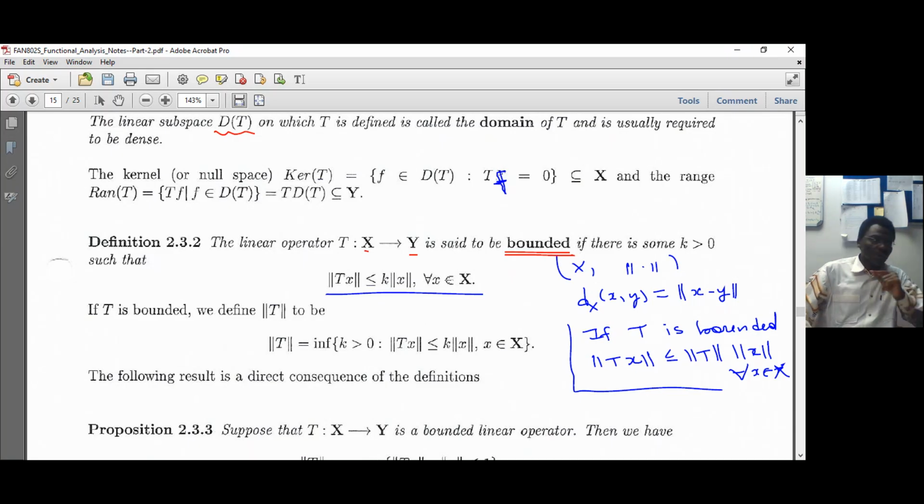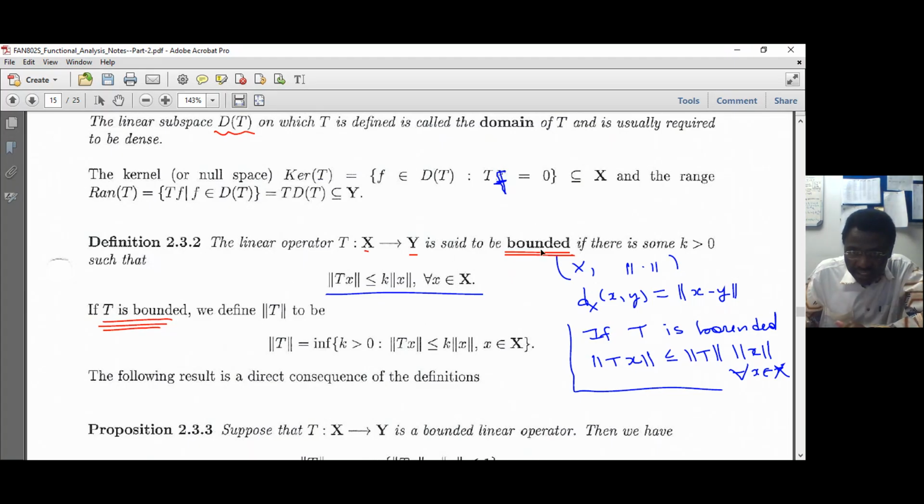Right. Okay, so the norm of an operator, remember that we said that it's bounded. Of course, here we say the norm of a bounded operator. We define only the norm of a bounded operator. It's only when the operator is bounded that we can talk about this norm, right?